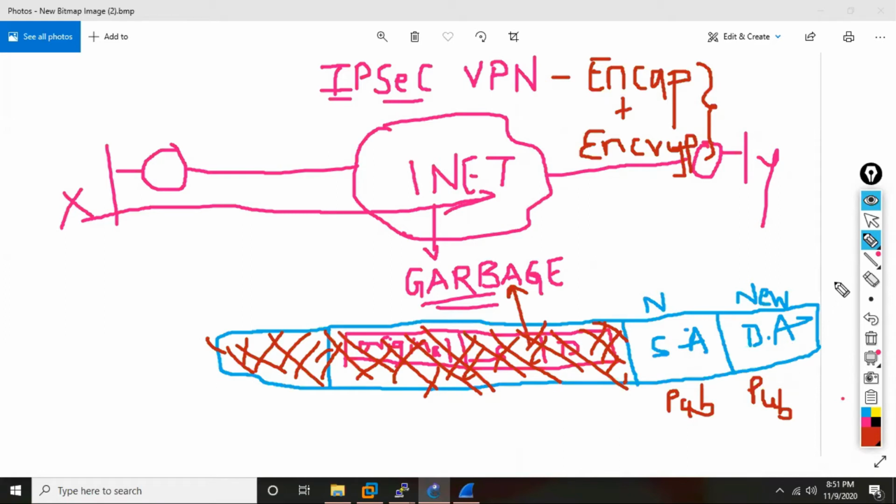Now, what happened in IPsec VPN? Let me just delete all this. As I said, the original IPsec VPN's main job was to encapsulate and encrypt the data.